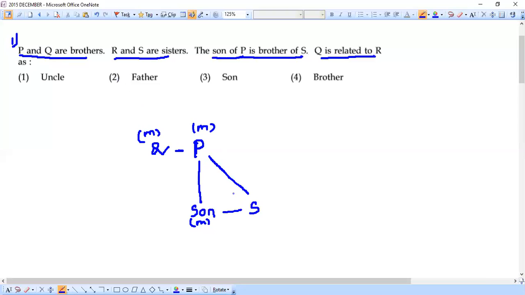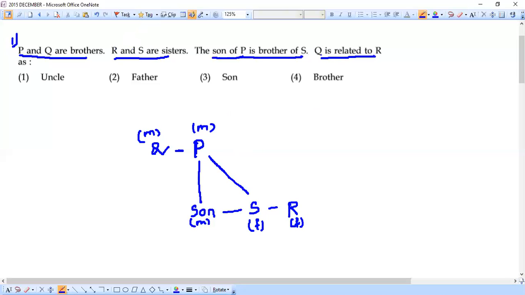And another child is there for P, who is this S. Now let's connect the second one: R and S are sisters. This statement is clearly revealing that R and S are sisters, both being female. Very clear now.